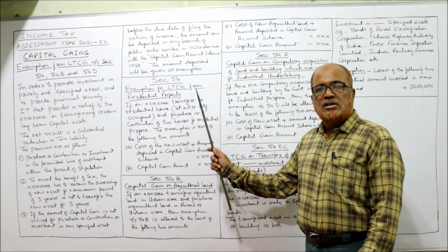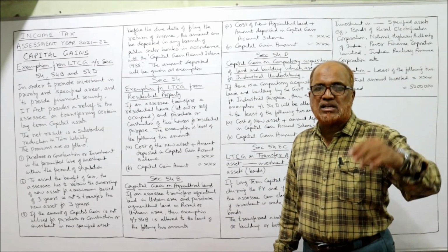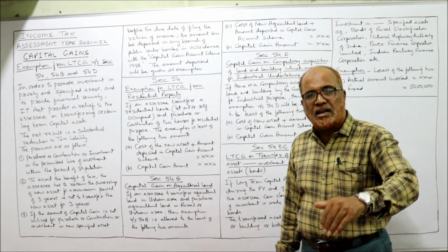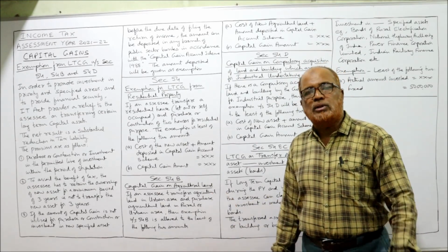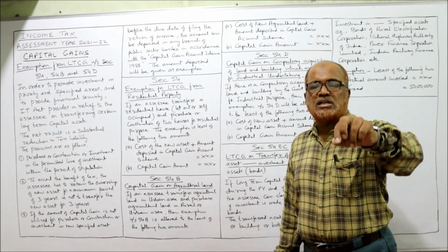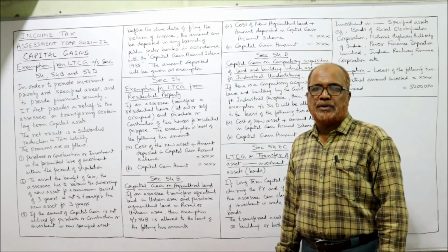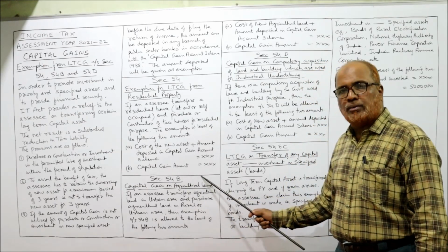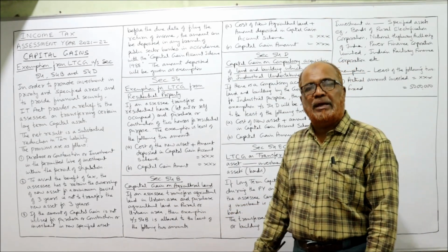So again I repeat, section 54 will be allowed to an assessee who sold one residential house and purchases another residential house or two new houses. Then exemption will be allowed at the least of the following two: cost of the new asset plus amount deposited in the capital gain account scheme, or second one, the capital gain amount. Over. Next, exemption under section 54B.